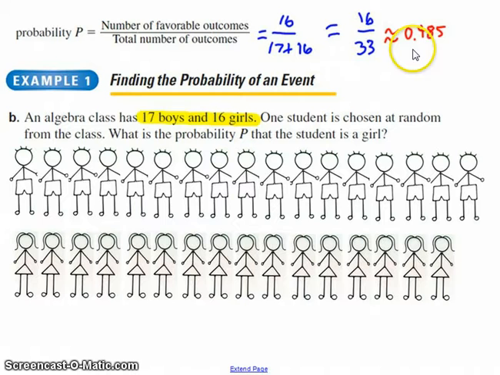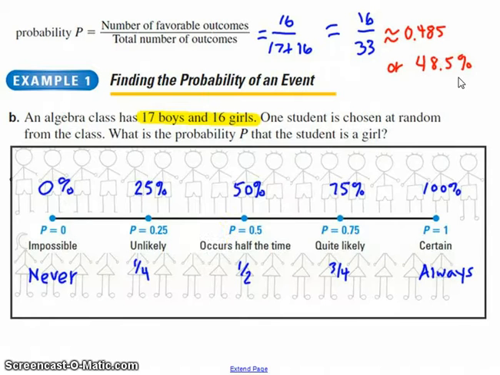And we've been talking the past couple of days about how to turn that into a percentage. The percentage turns out to be 48.5%. So let's look back at that diagram we saw at the very beginning, which went all the way from impossible to certain. 48.5%, or in other words, 0.485, goes roughly right about there. In fact, I would say it goes right there, just a little to the left of half the time, just a little to the left of 50%.